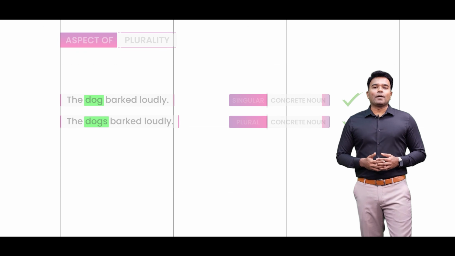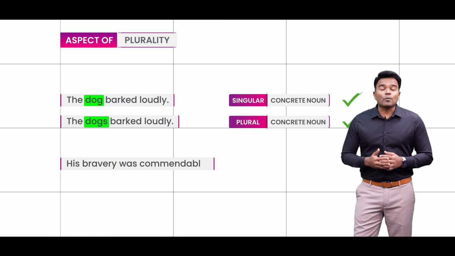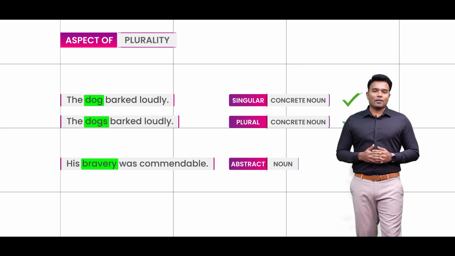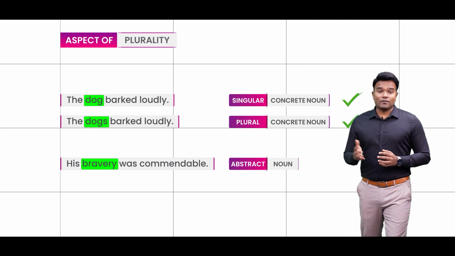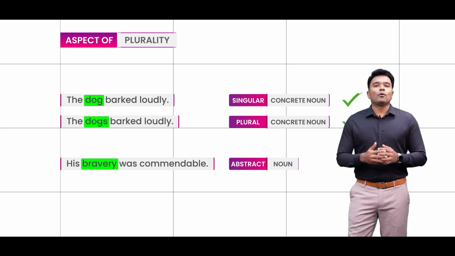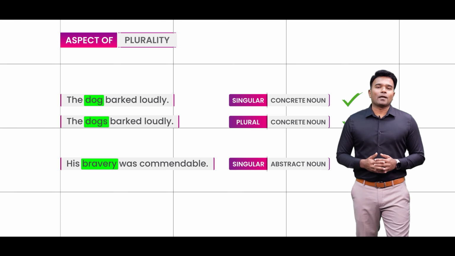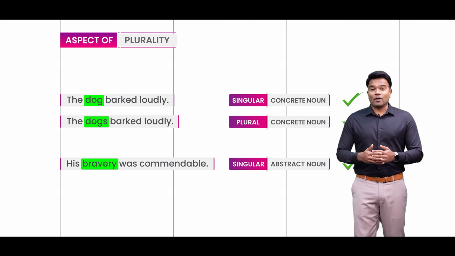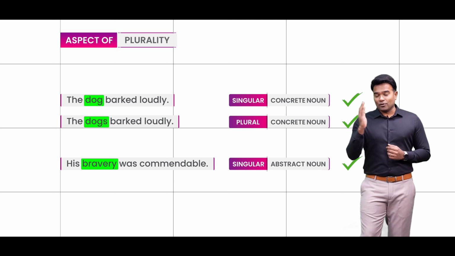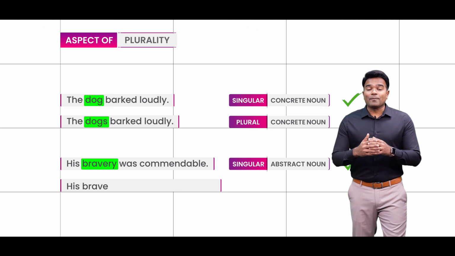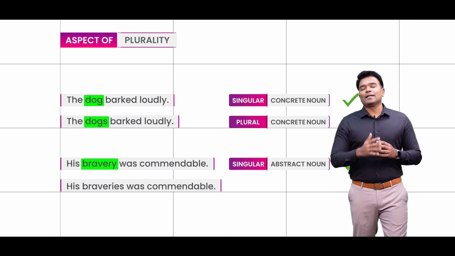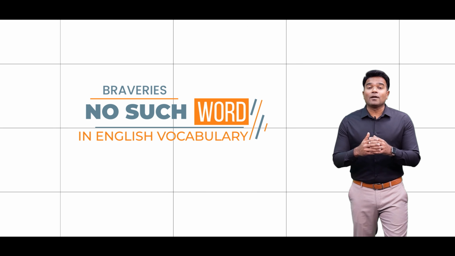But then have a look at this sentence. His bravery was commendable. Well, here the word bravery happens to be the abstract noun because it cannot be perceived through our five sense organs, and it happens to be a singular abstract noun. Here what we are speaking about is the bravery of a person, and hence it is a singular abstract noun. But just in case I rewrite the sentence like this, his braveries was commendable. Well, here let me tell you that this sentence itself is invalid only because there is no word called braveries in the vocabulary of English.